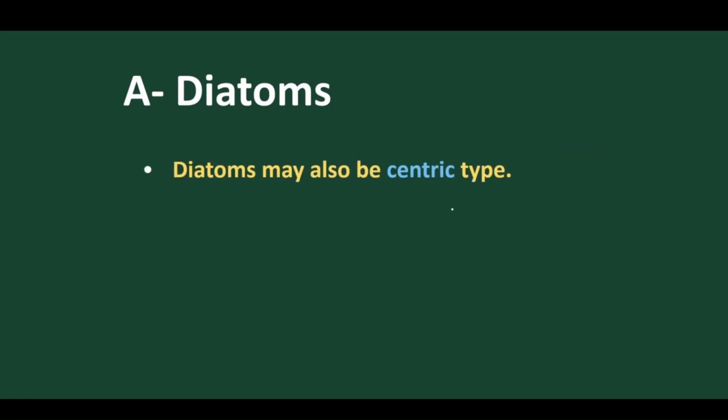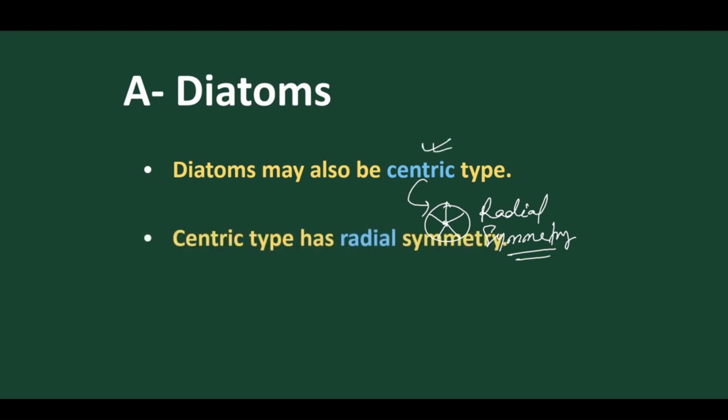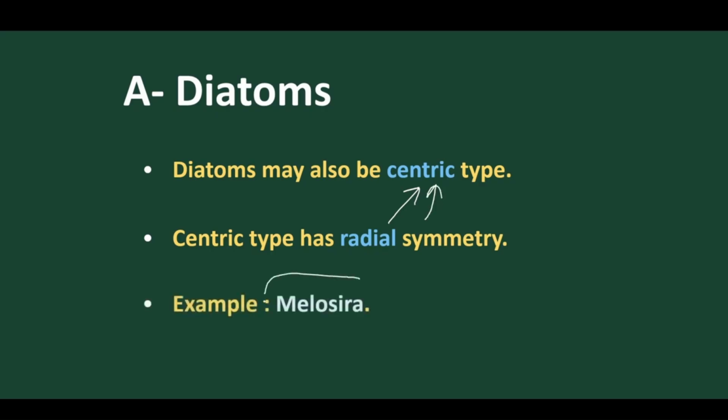And in some, the body is centric. If the body is centric, it is called radial symmetry. Got it? If it is pennate type, it is bilateral symmetry. If it is centric type, it is radial symmetry. This radial symmetry is mostly found in the centric form, and the best example is Melosira. Navicula is for pennate type and Melosira is for centric type.